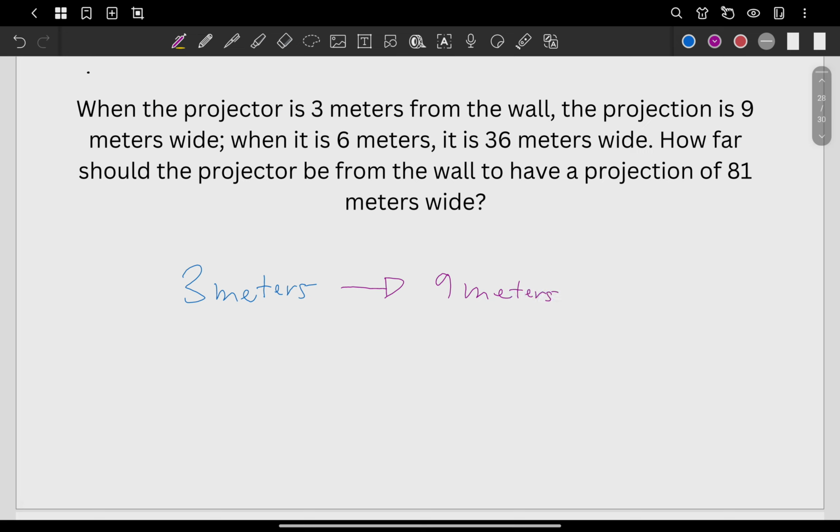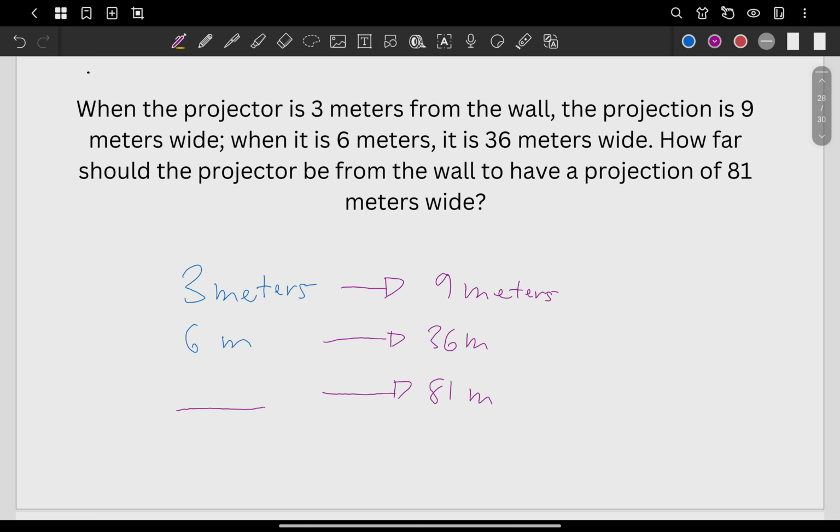And then, when the distance is 6 meters, the projection is 36 meters wide. Now, how far should the projector be to have a projection of 81 meters wide?